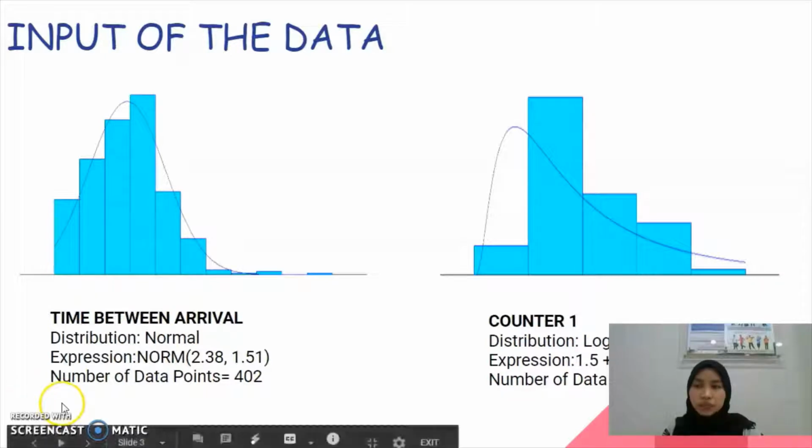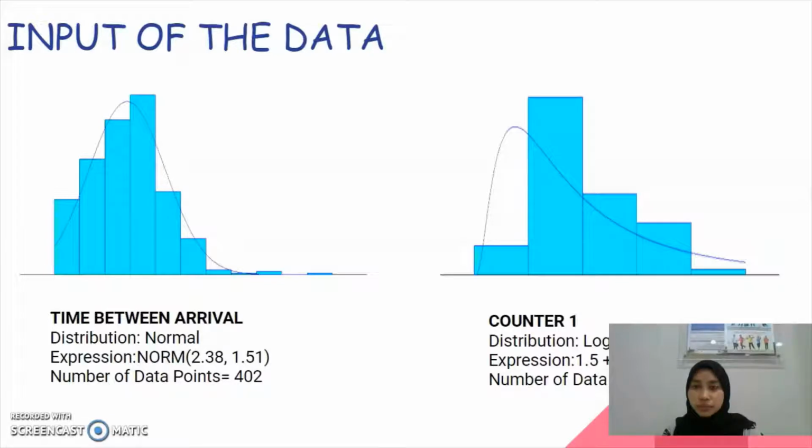For the time between arrival, we found out that it follows the normal distribution with the mean 2.38 and 1.51, with the number of data points 402.